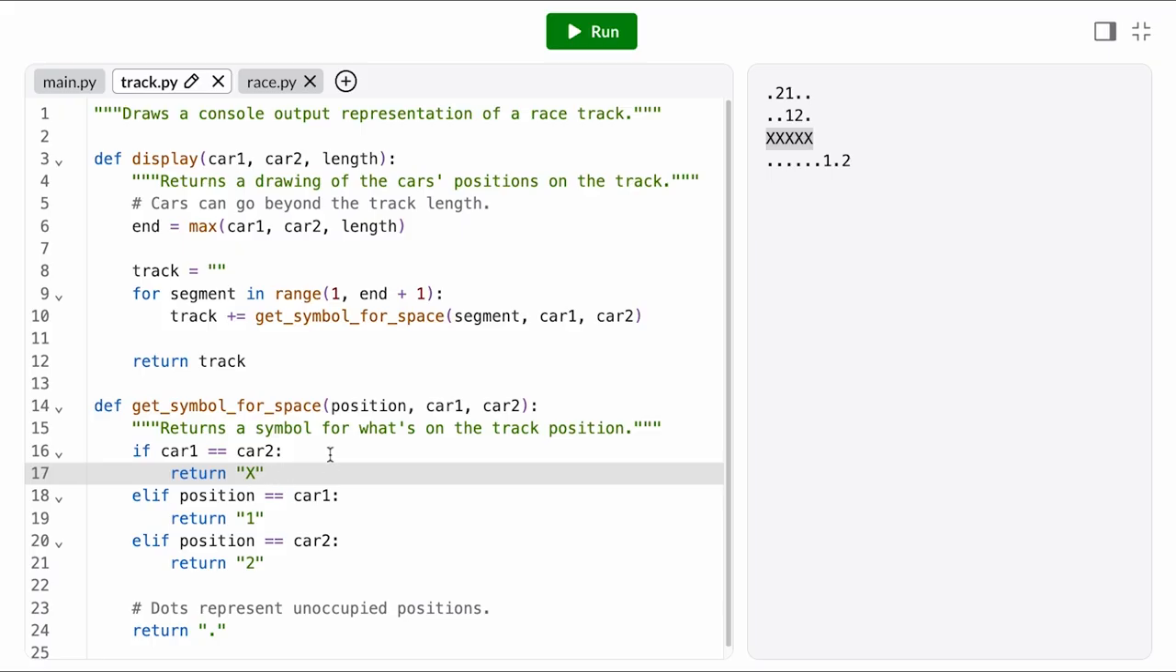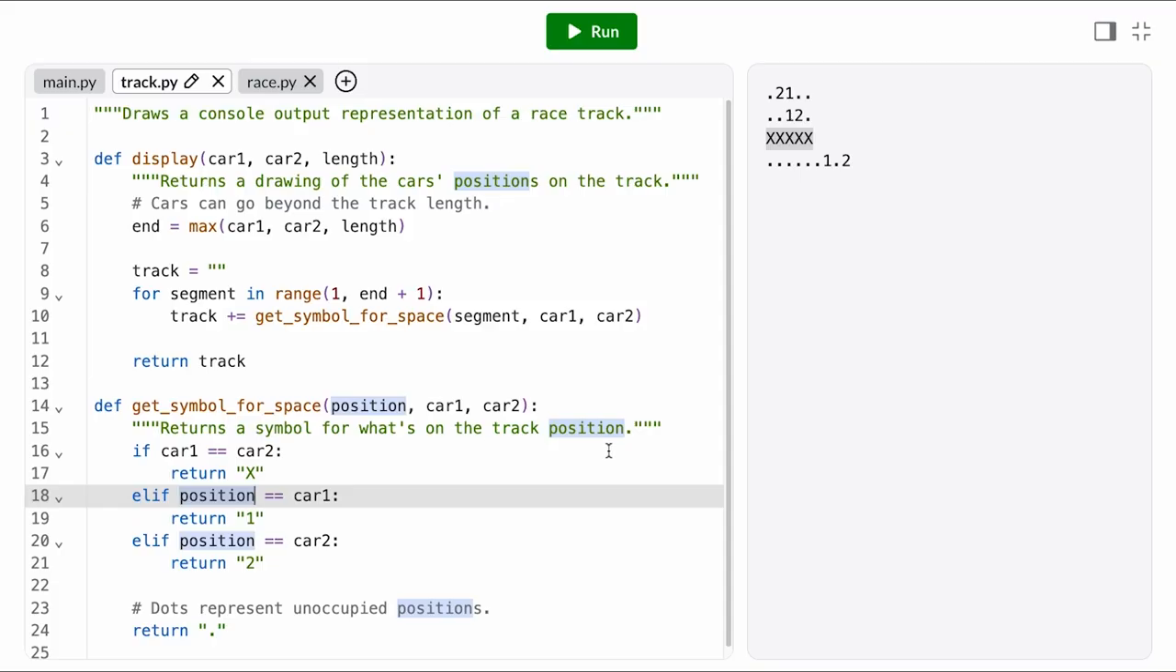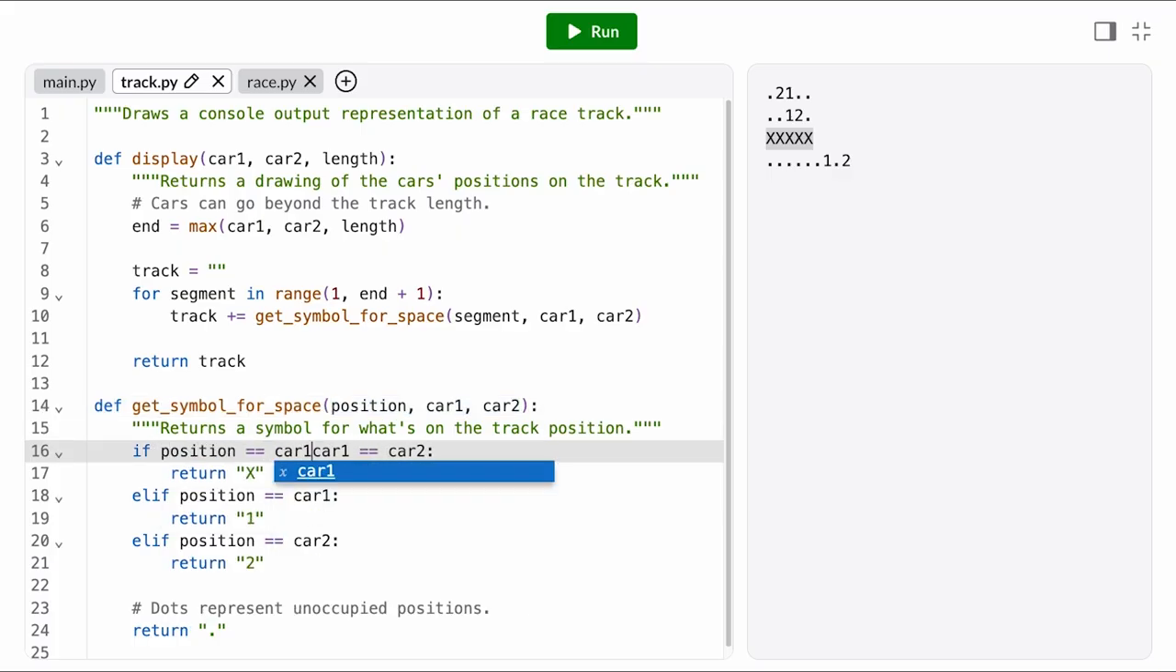We do need to check that car1 and car2 are at the same position, but we also need to check that that's the position we're currently trying to get the symbol for. It doesn't matter if car1 and car2 are both at position 5, if right now we're trying to get the symbol for position 1. So to draw an X, all 3 of these values should be the same, which we can verify by checking that position equals car1. Alright, all 4 test cases are passing. I'm fairly confident that the display function works now.